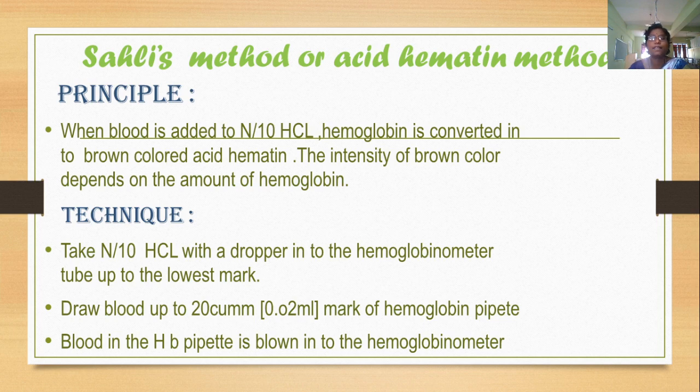First step, we have to take N/10 HCl with the help of a dropper into the hemoglobinometer up to the lowest mark. Then draw blood up to 20 cubic millimeter, or the 0.02 ml mark, of the hemoglobin pipette. Then this drawn blood is blown into the hemoglobinometer.